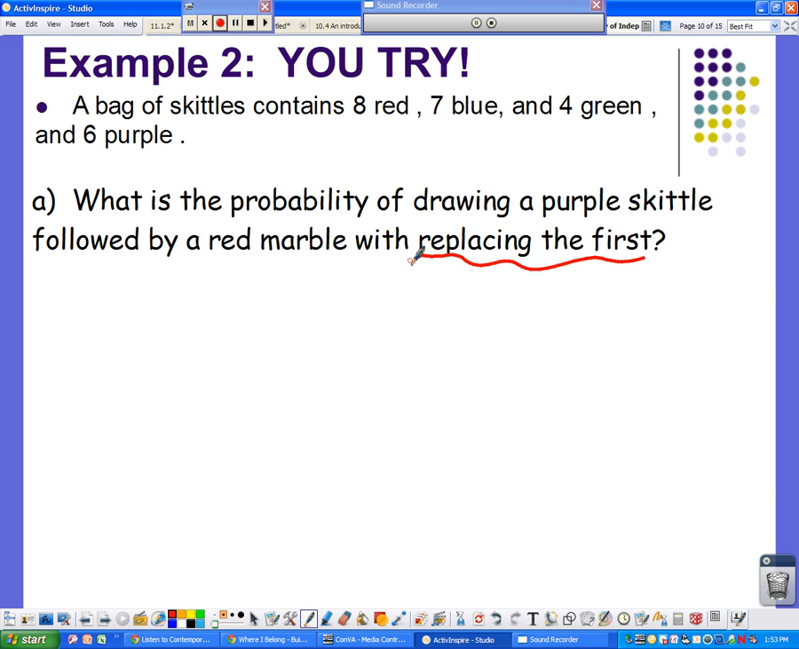All right, so let's go ahead and take a look at this. So first of all, we got to find out, okay, what's the probability of getting a purple one? And we find out that it's 6 out of, you got to add them up. 8 plus 7 is 15. 4 more makes it 19. 6 more makes it 25. We know we're going to multiply. We're going to replace the first Skittle, which means we have 25 left in there.